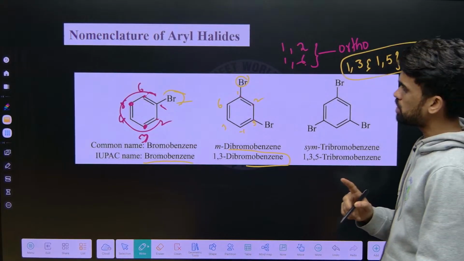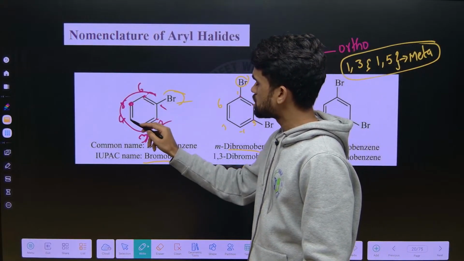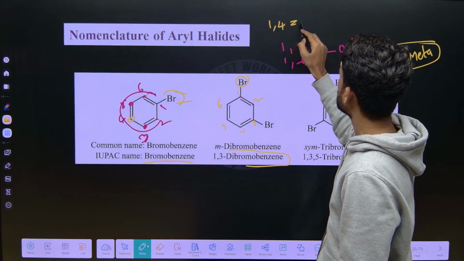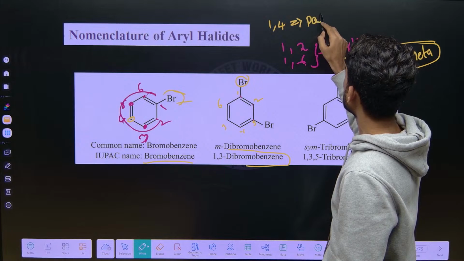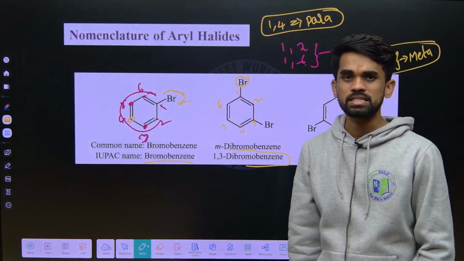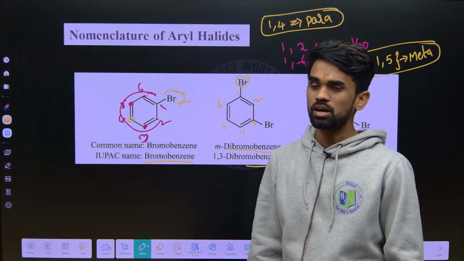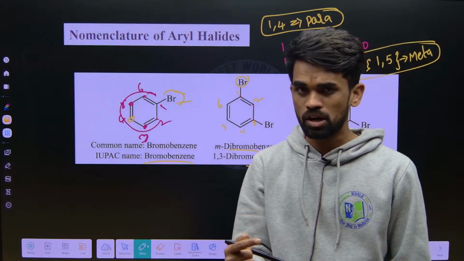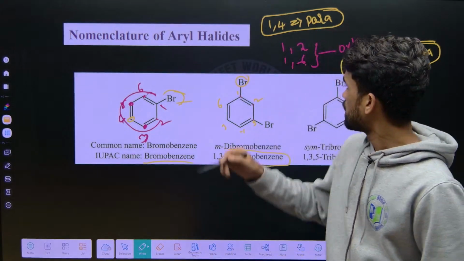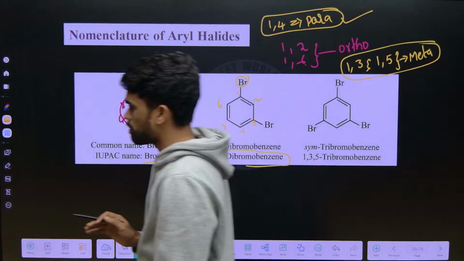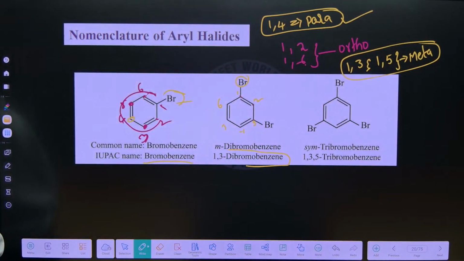And one more position we have is exactly opposite. So the 1,4 position is called para. That is the para position. Okay, remember this. 1,2 and 1,6 are called ortho. 1,3 and 1,5 are called meta, and 1,4 is called para. That's it. These are the things you need to remember here.